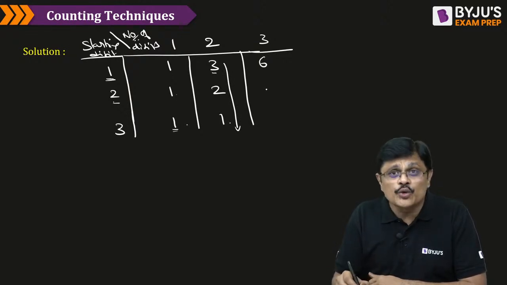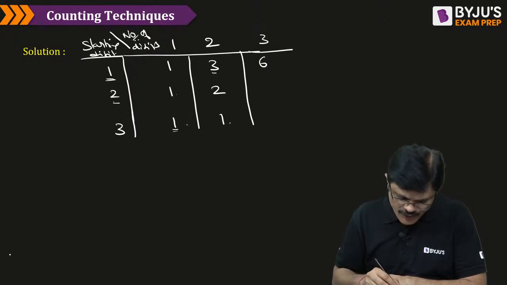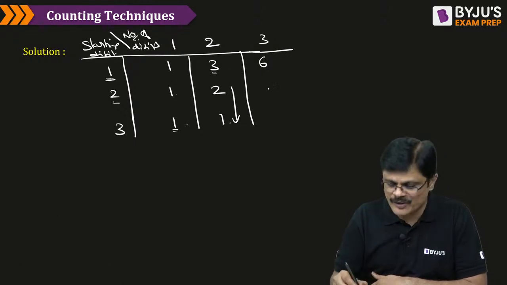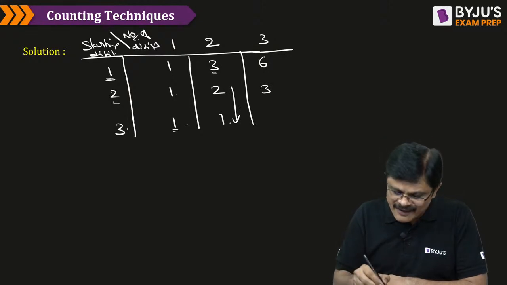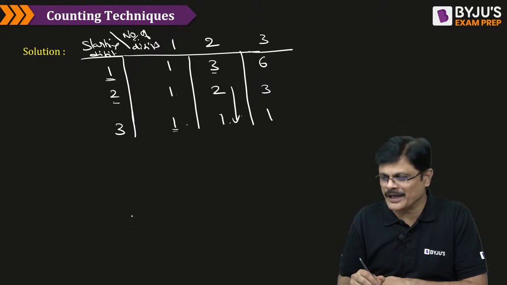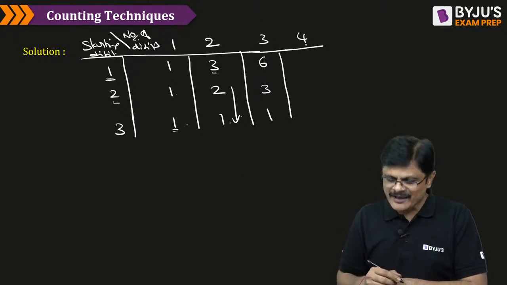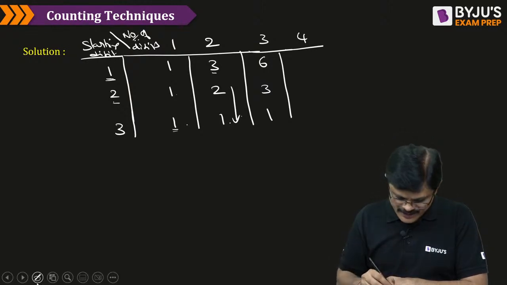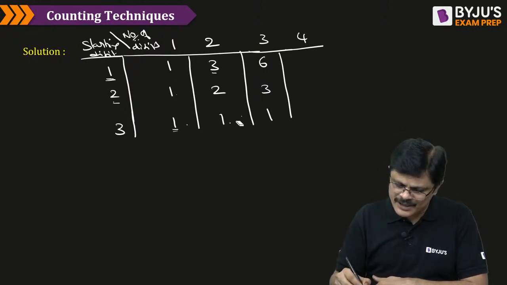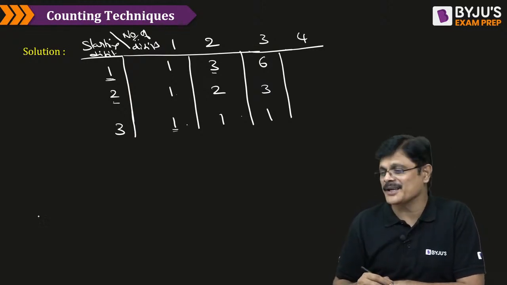Starting with 2, three digit number. For this, what you do is simply add these two: 2 plus 1, which is 3. And starting with 3, three digit number, that is only 1. From here, the remaining ones you have to add. Now, please answer this question, sir. Starting with 1, how many 4 digit numbers are there?